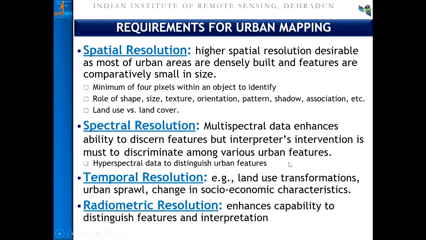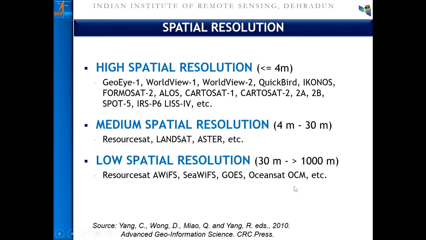Though in the spaceborne platform, moderate resolution hyperspectral data is available, which has found limited usage, airborne hyperspectral data is gaining importance. The temporal resolution is also very important for understanding land use transformation, urban sprawl, and so forth. And the radiometric resolution enhances the ability of feature interpretation.